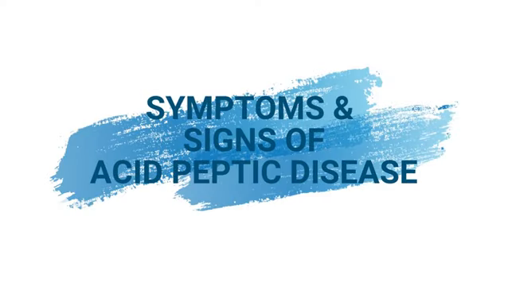Symptoms and signs of acid peptic disease. Symptoms of acid peptic ulcers include abdominal pain, nausea, foul breath, vomiting, loss of appetite, and weight loss. Peptic ulcer disease is usually a chronic problem with a natural history of relapse and remission, which can last for over 10 years or even more.